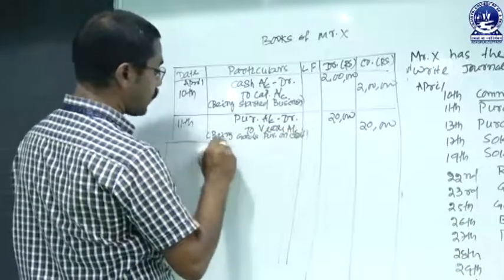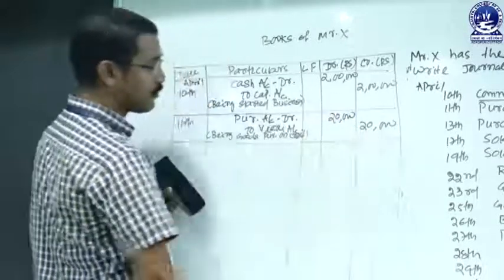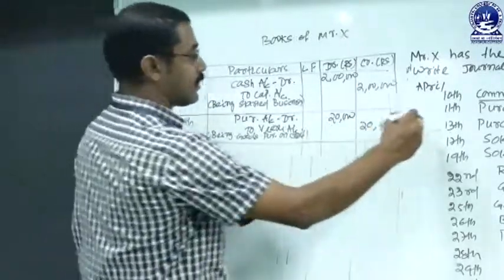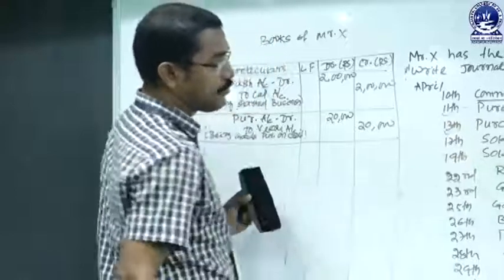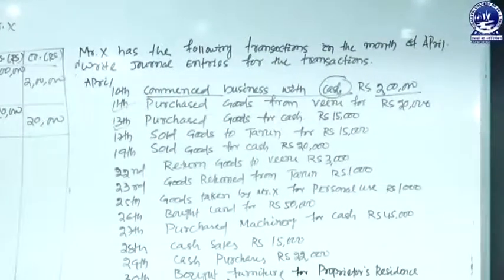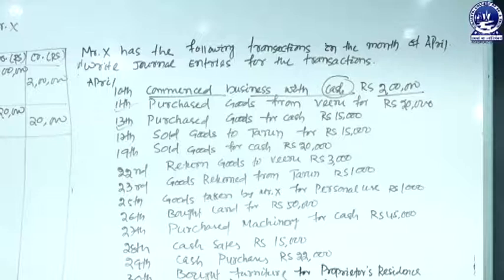The transaction is complete. A straight line is made. Then 13th April, purchased goods for cash for rupees 15,000. Here goods are purchased in the form of cash.